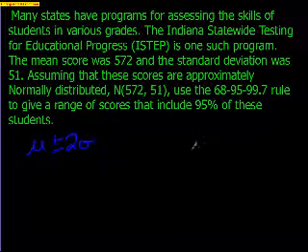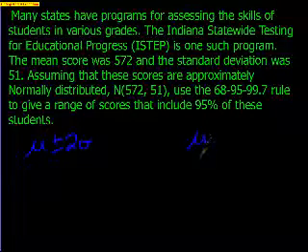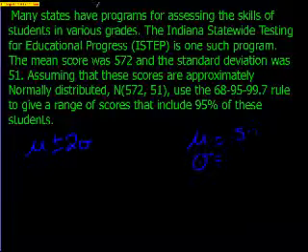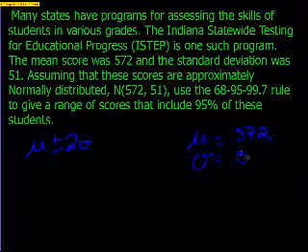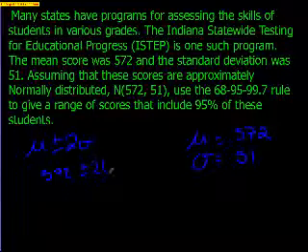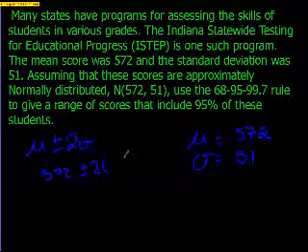So one of the things I like to do is I like to have a little shopping list over here. And I like to label things so I know what they are. My mean is 572. Also, just so you notice, I'll bar all of my 7s. The standard deviation is 51. So I go over here, I say, okay, mean is 572 plus or minus 2 times my sigma, and my sigma is 51.